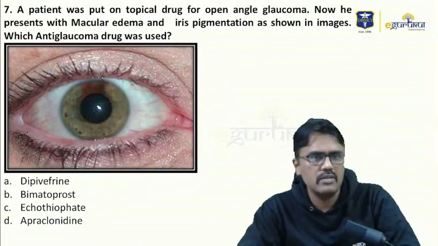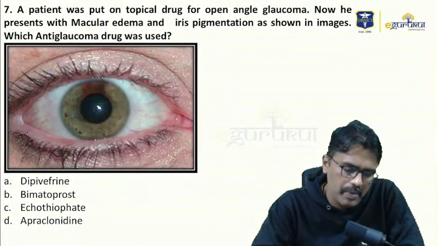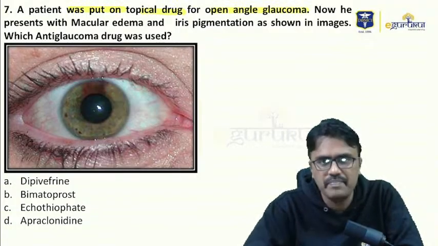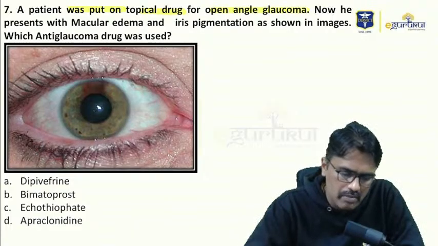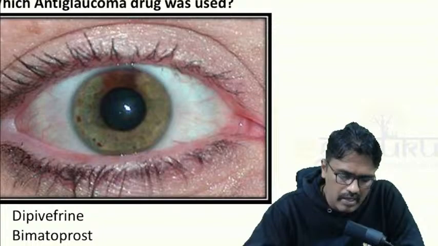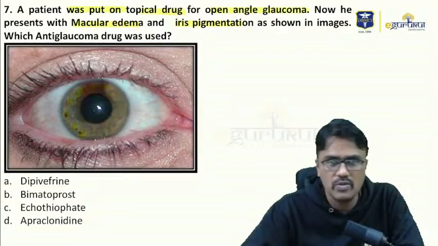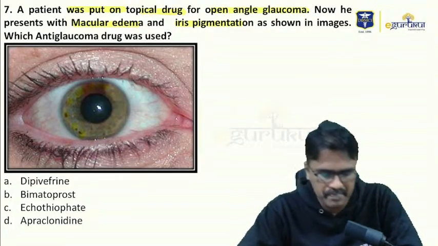So coming to question number 7, a patient was put on a topical drug for open angle glaucoma. Now he presents with macular edema and iris pigmentation. You can see here, if I enlarge this image, the iris is pigmented in a different color. So they were asking which anti-glaucoma drug was used that caused macular edema.